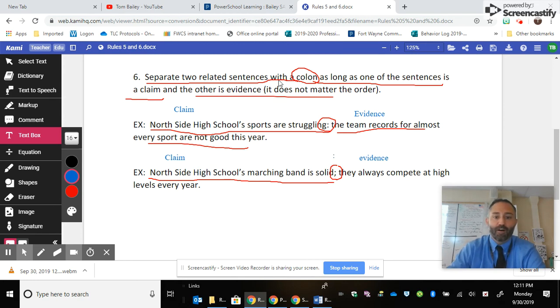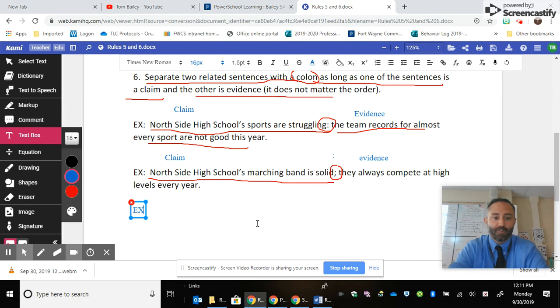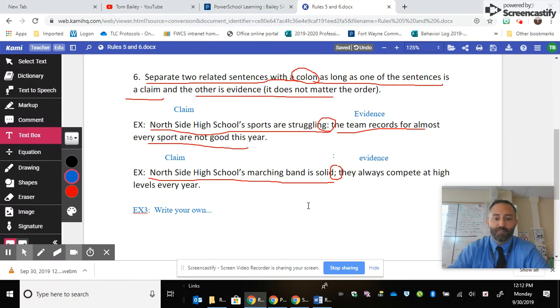Nonetheless, using a colon to separate two sentences is an appropriate way, as long as one is the claim and the other one is evidence to support it. You could have done it in the opposite order too, and that would have been just as correct. So what I would expect my students to do at this point is, for example 3, write your own example of this working out. So I'm going to stop the video so that you guys can work on this.